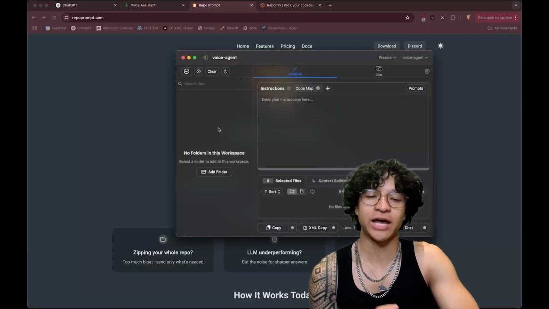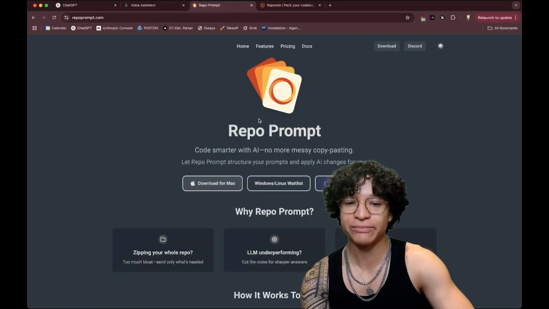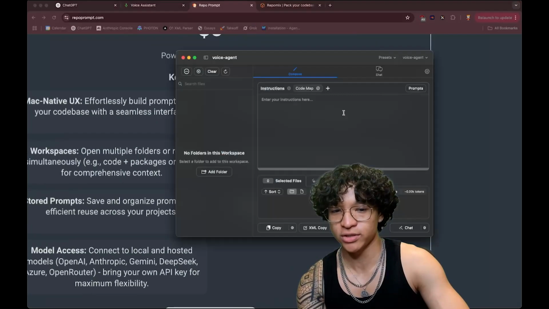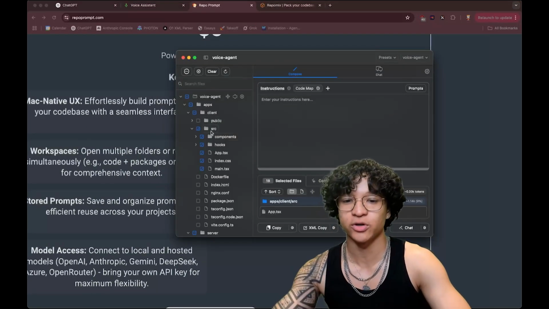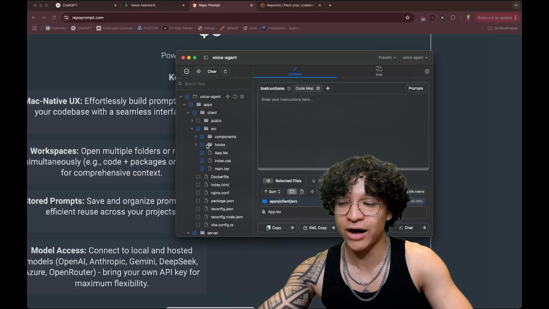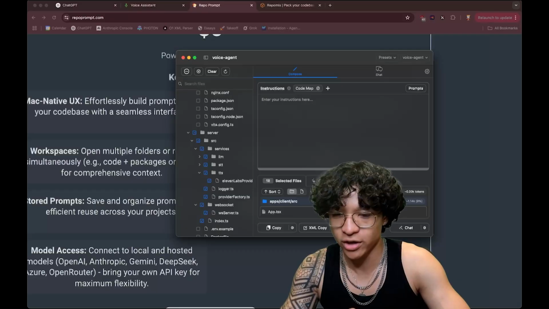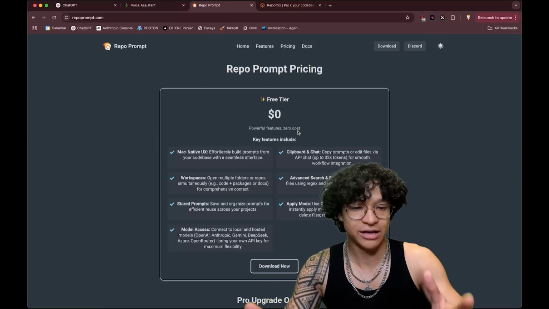In order to get our full code base and give it to O3 as context, I'm going to be using repo prompt. It is free up to 32k tokens. In our current case, if I add the voice agent code base we're working with and select the files that we need to focus on, it is only 12k token context. That means that using the free tier of repo prompt, it fits.